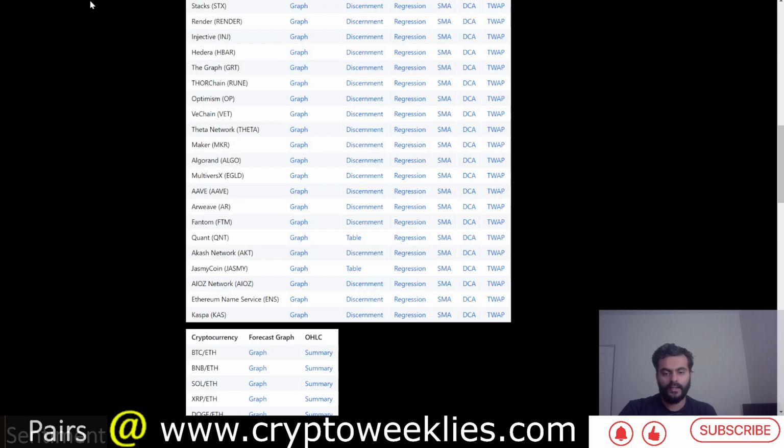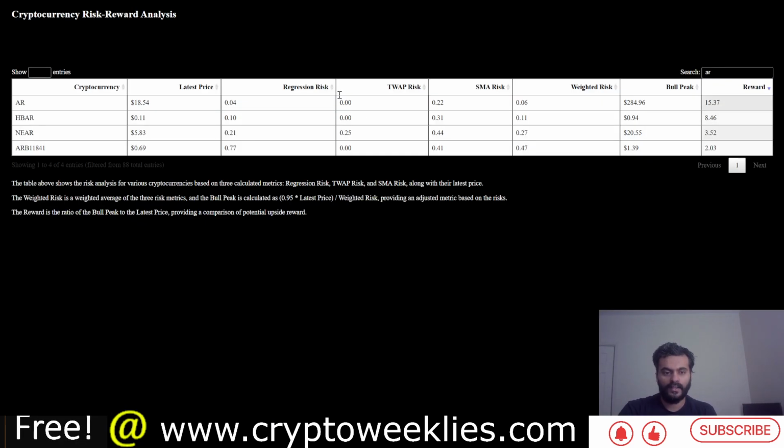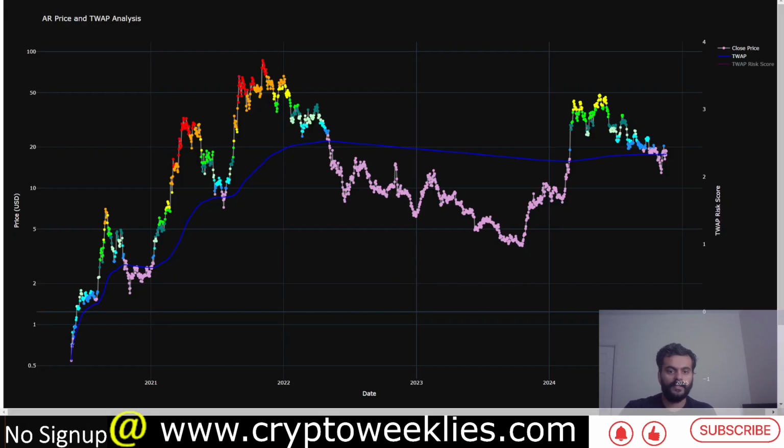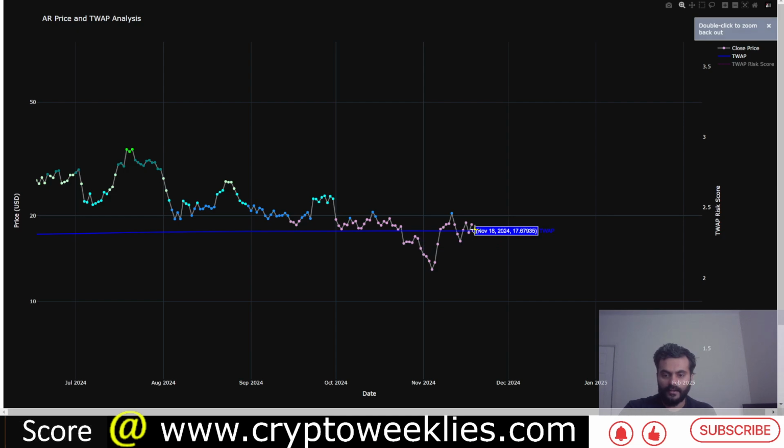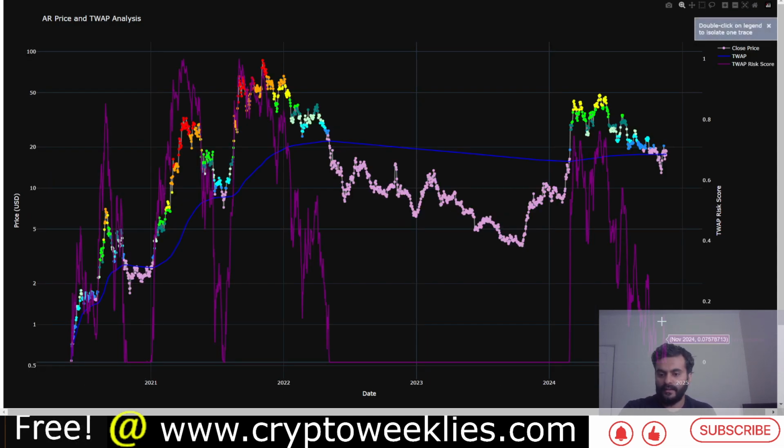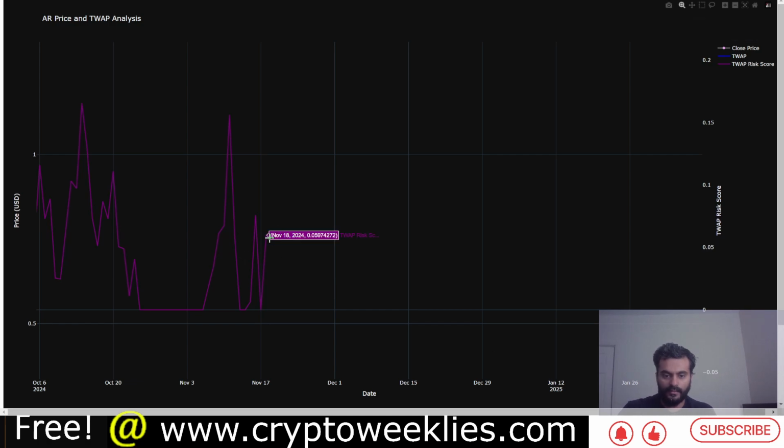With this, we can focus our attention on the third model that we have for Arweave, the time weighted average price model. The DCA model says 4% risk. Time weighted average price says 0 risk. This is because the current price is below this blue line, which represents how much time Arweave has spent at any price point, and based on that the time weighted average price is calculated slightly higher than about $17.67. The current price is slightly above that, at around 5% risk.